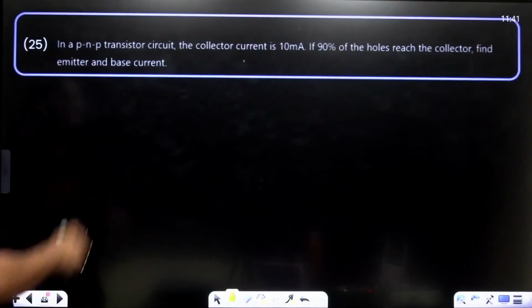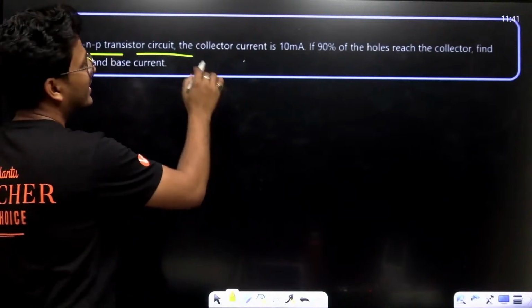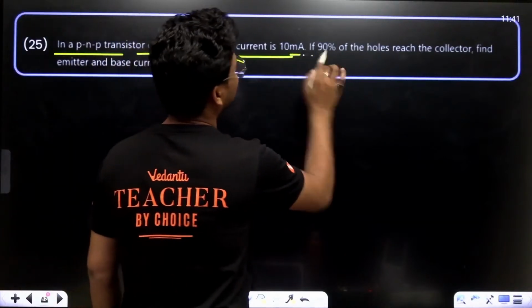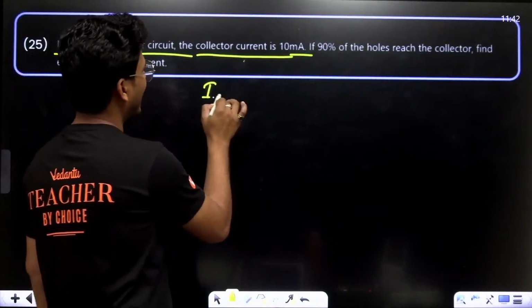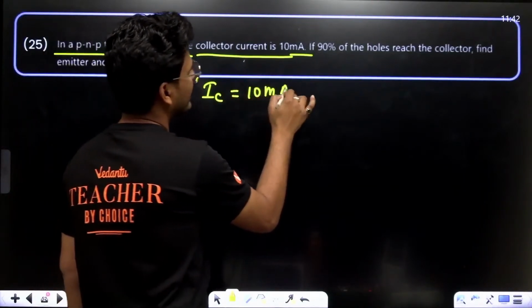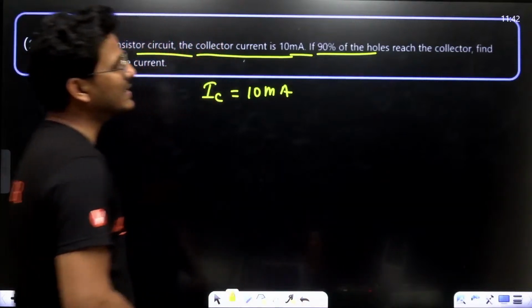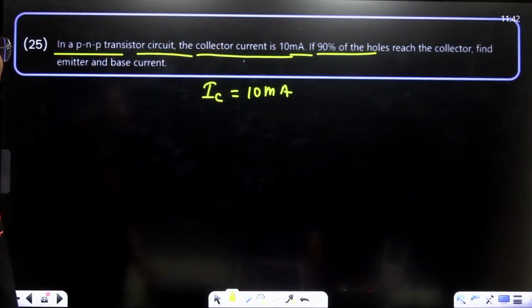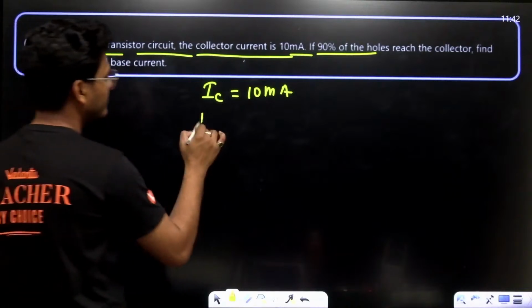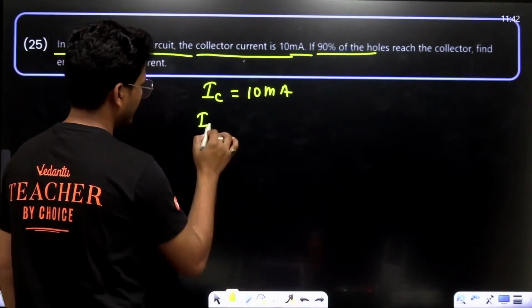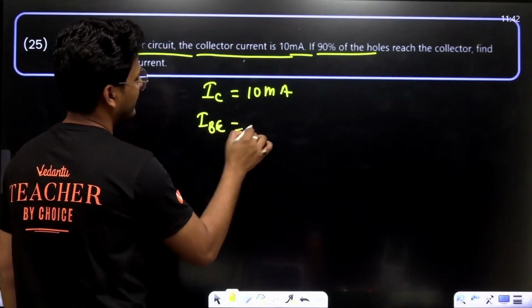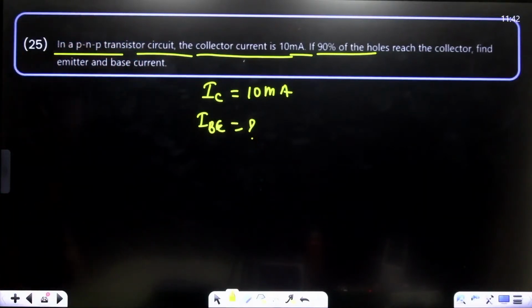Now moving to next. In a PNP transistor circuit, the collector current is 10 milliampere. IC is 10 milliampere. Okay. If 90% of holes reach the collector, find the emitter base current. Okay, fine.